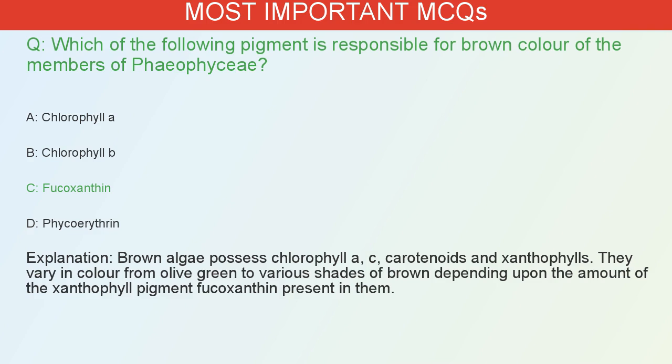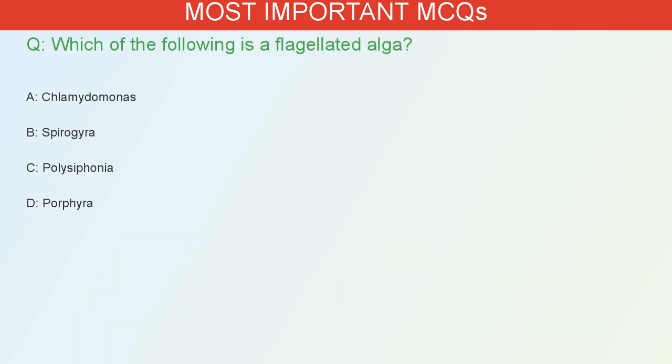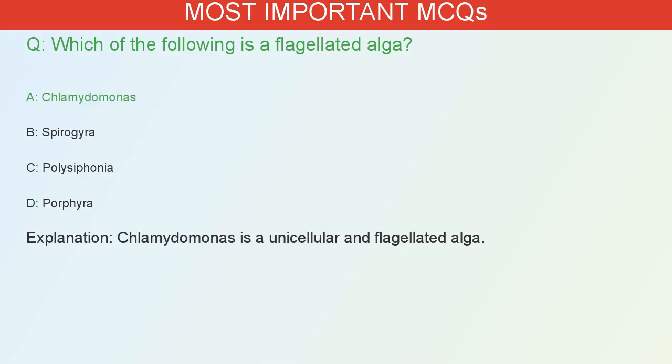fucoxanthin present in them. Which of the following is a flagellated alga? A. Chlamydomonas. B. Spirogyra. C. Polysiphonia. D. Porphyra. The correct answer is A. Chlamydomonas is a unicellular and flagellated alga.